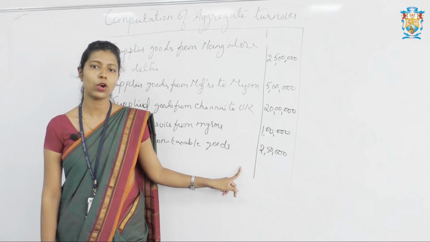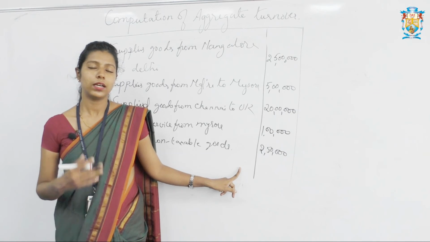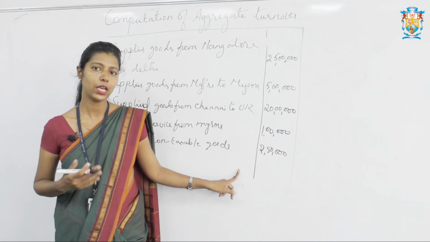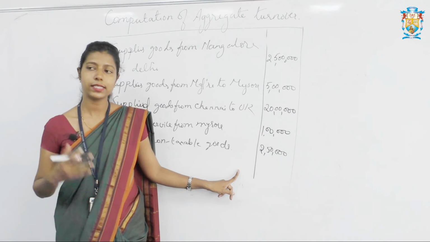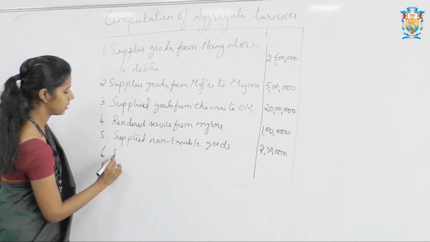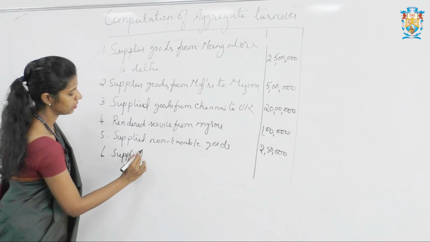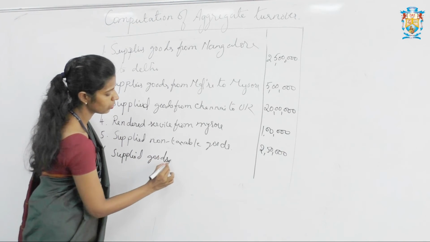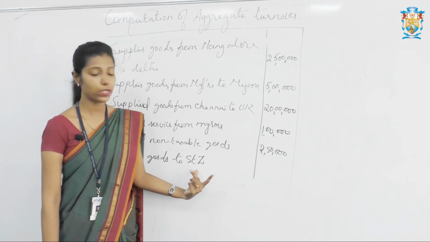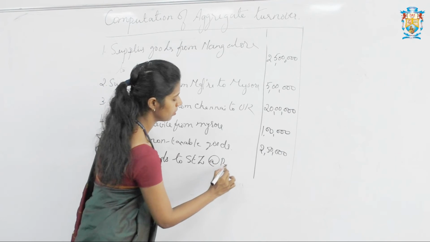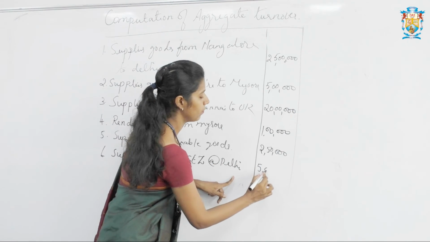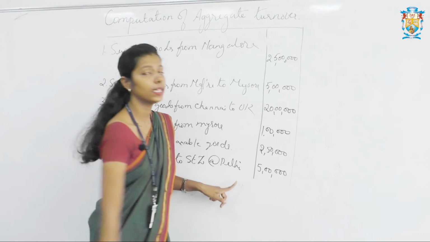SEZ is nothing but special economic zone. So if the goods are supplied to the special economic zones, or if the goods are exported, we have to see whether it is a supply. Yes, they have clearly given in the problem, it is a supply. So supplied goods to SEZ, that is special economic zone located at Delhi, and the value is given there rupees 5 lakh. It comes under aggregate turnover.